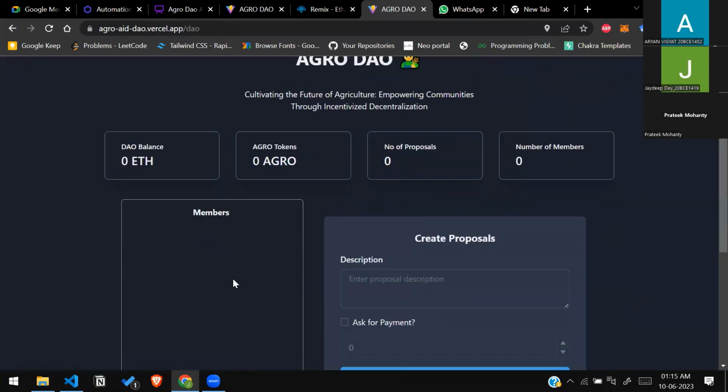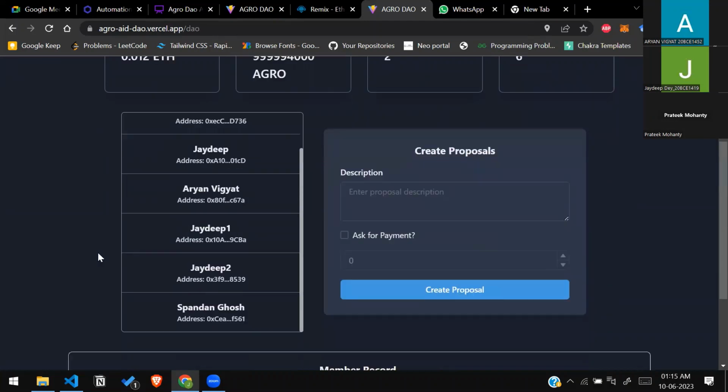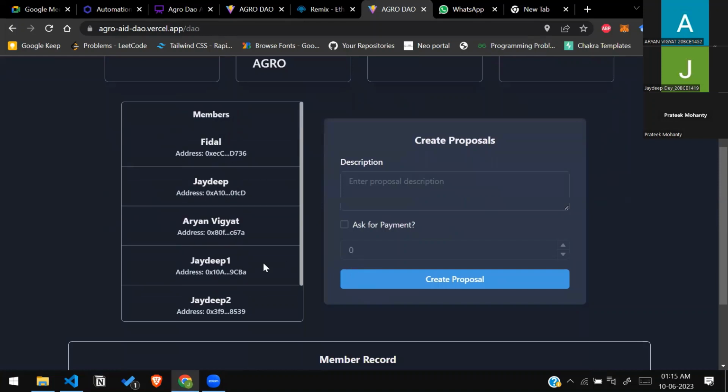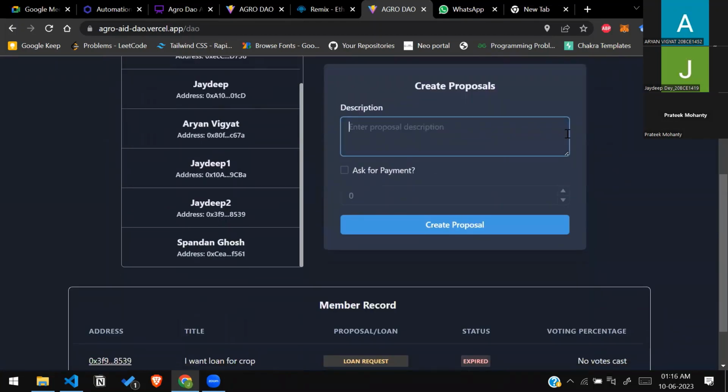You can see here the basic idea of our DAO is that farmers can ask for help. Help can be of two types. They can ask for general suggestions, where you can see the proposal part through which we are implementing this. If it is a general suggestion, they can ask a question in the description and create the proposal, based on which the other farmers can respond.